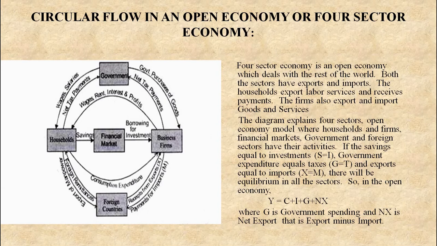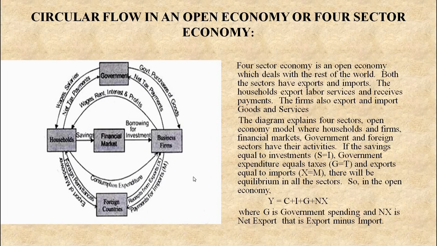If saving equals investment, that is S = I, government expenditure equals taxes, G = T, and export equals import, that is X = M, there will be equilibrium in all the sectors. So in the open economy, Y = C + I + G + NX, where G is government spending and NX is net export, that is exports minus imports. This is about the 4-sector economy.